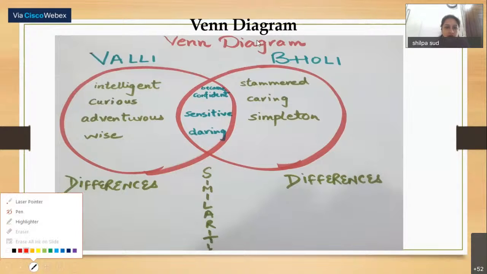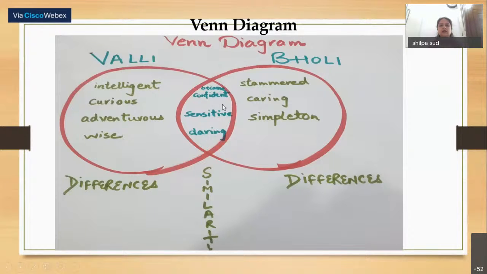This is the common area, which is talking about the similarities. And then in the other columns we have the differences between Valli and Bholi. The differences in the characters mean their unique characteristics. It is just an example. You can put in more characteristics.